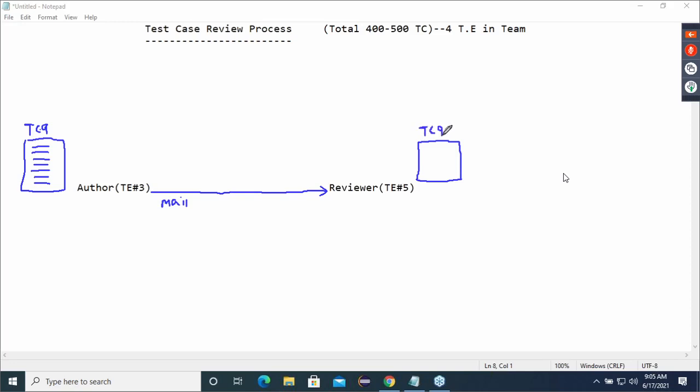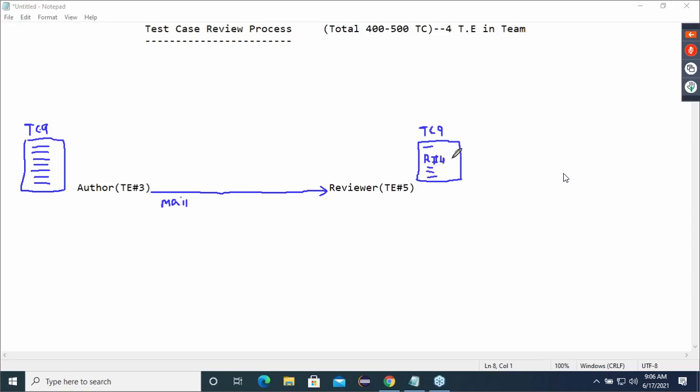In this test case number 9, somewhere they would have mentioned the requirement number. This test case is written for the requirement number, let's assume 4, and for some module.